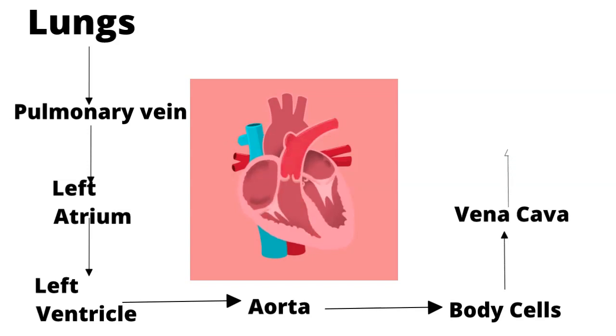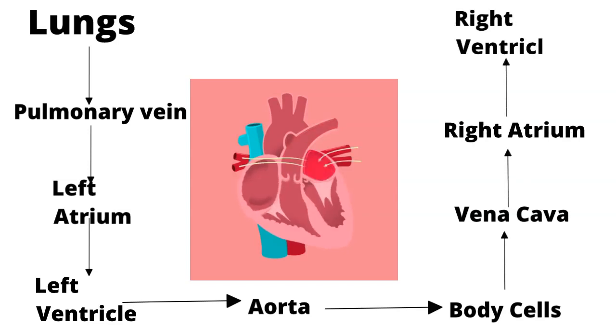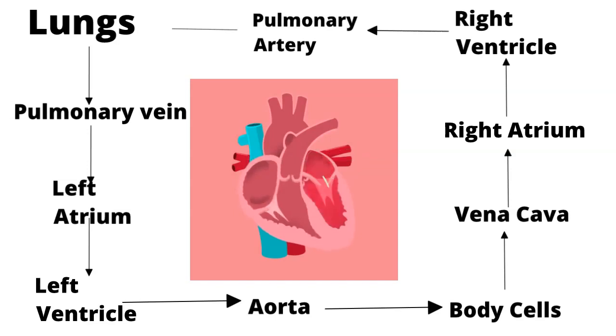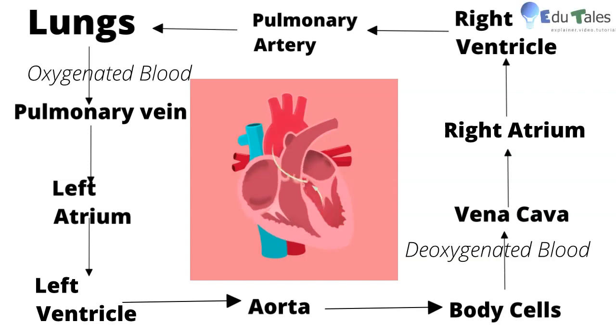Now, deoxygenated blood enters main vein or vena cava. It enters right atrium. Then, it goes to right ventricle, which enters lungs through pulmonary artery. And after that, the cycle continues again. Memorize this flowchart for easy learning.